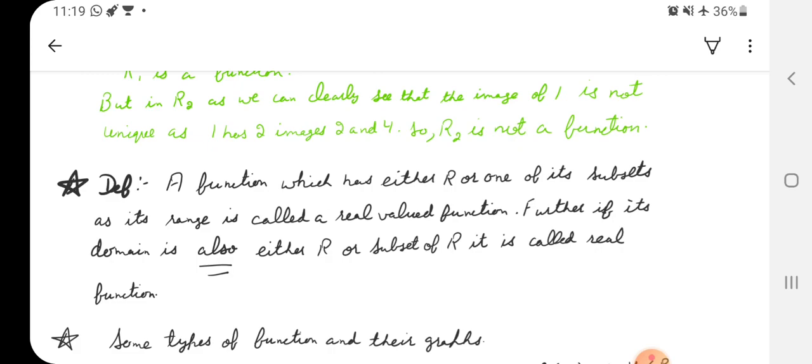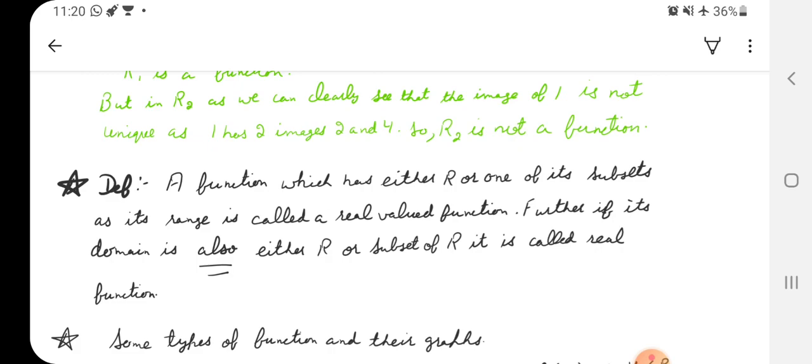Now further, this is very important, if its domain is also either R or a subset of R, that means range done, domain is also R or subset of R. So if both the domain and range sets are subsets of R or R, then it is called a real function. If only the range is a subset of R or R, then it is real valued.